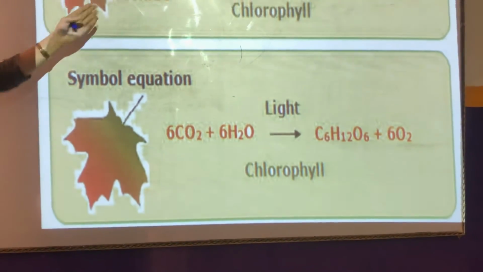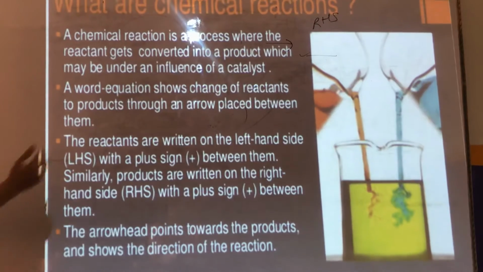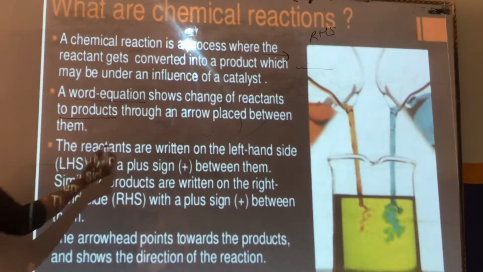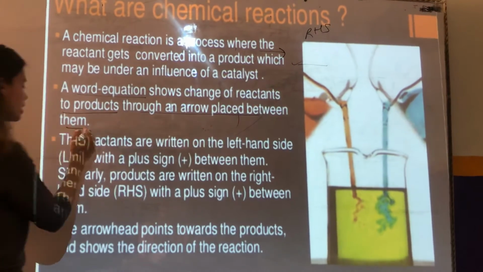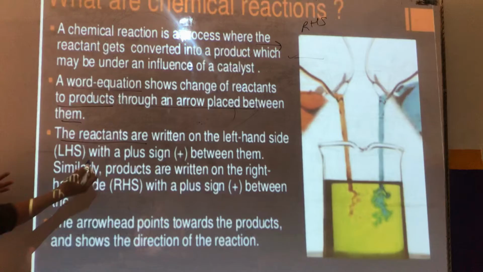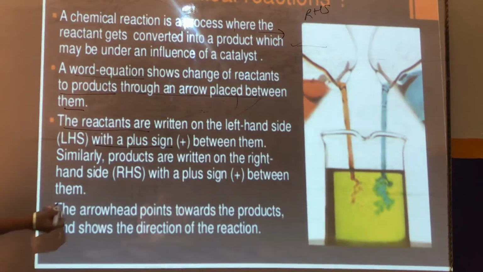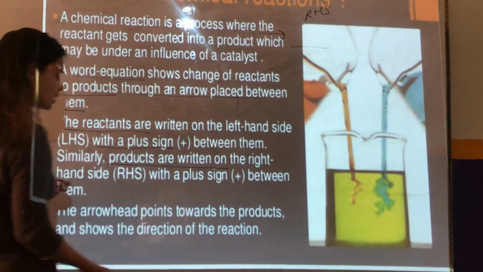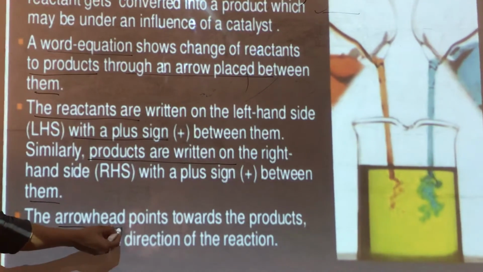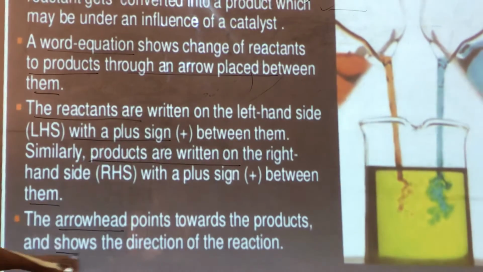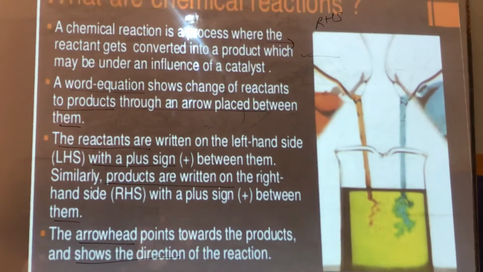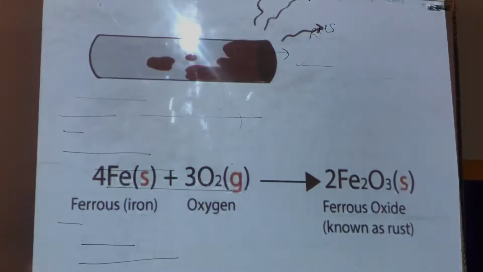Clear? Or chemical reaction. The word equation shows change of reactants to product through an arrow placed between them. The reactants are written on the left hand side with a plus sign between them, and products are written on the right side with a plus sign between them. The arrowhead points towards the products and shows the direction of the reaction. I hope it is clear. If not, then let's see some more examples.